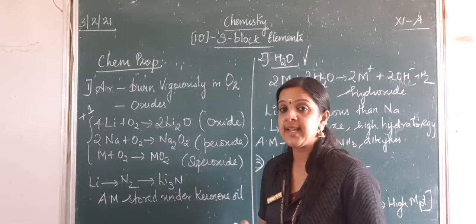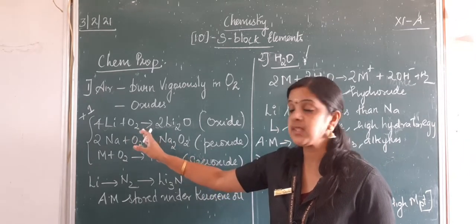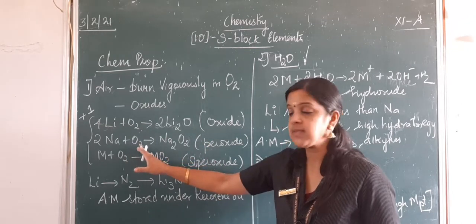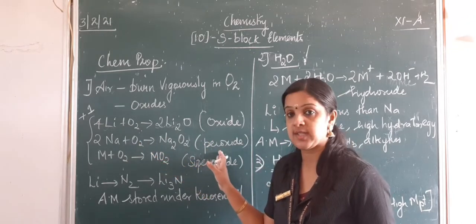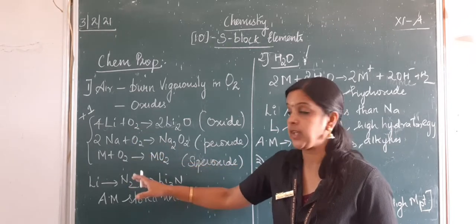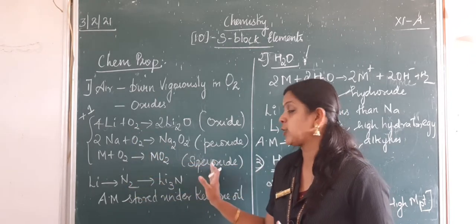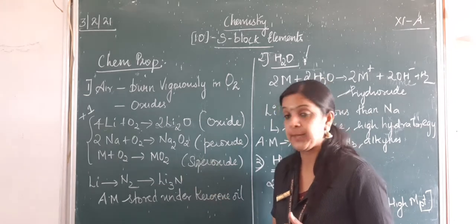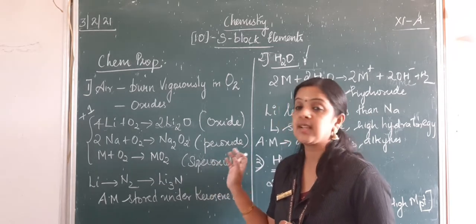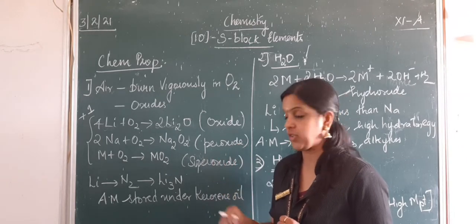If you see the reaction, lithium combines with oxygen to form an oxide, sodium combines with oxygen to form a peroxide, and any other metal other than lithium and sodium will react with oxygen to form a superoxide. So these are the examples where alkali metals react with oxygen to form their oxides.